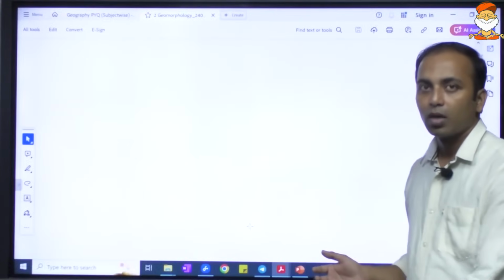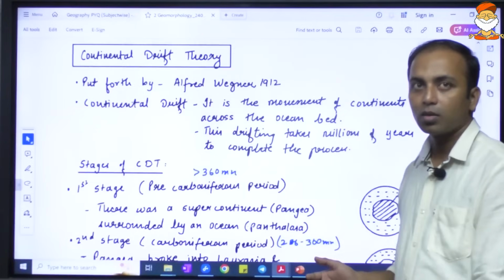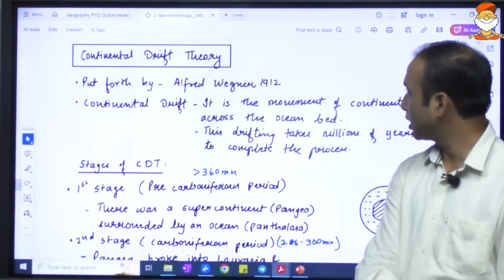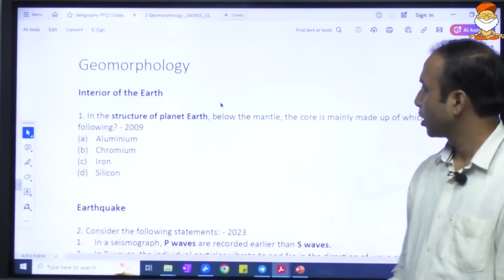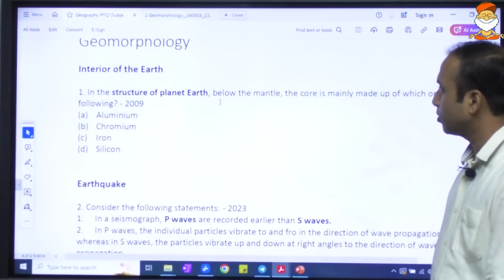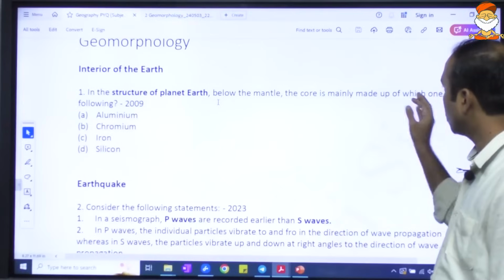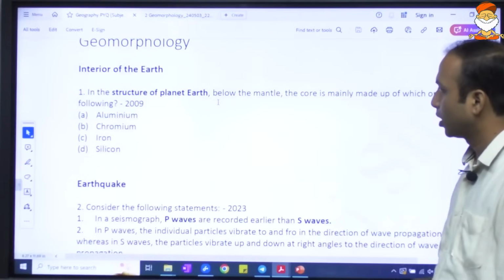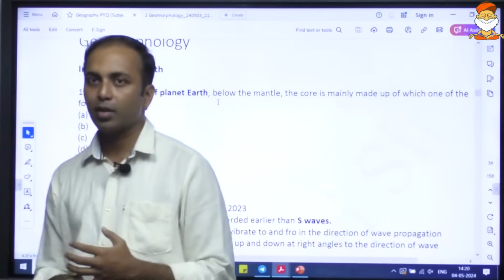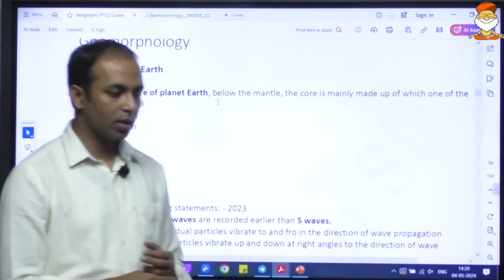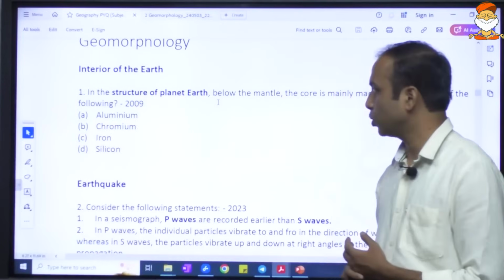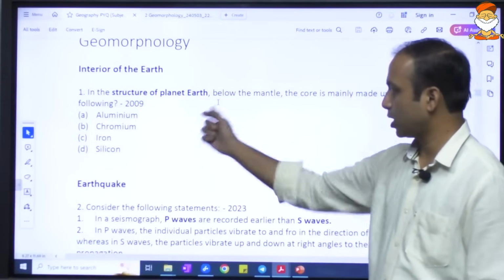Now we can solve some questions with respect to the interior of the earth. In the structure of the planet Earth, below the mantle, what is the core mainly made up of? We have seen that after the crust and mantle, the core is mainly made up of nickel and ferrous, and of the two, the ferrous part is more. So the answer is iron.